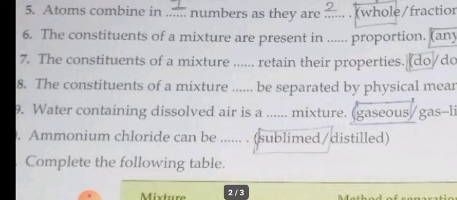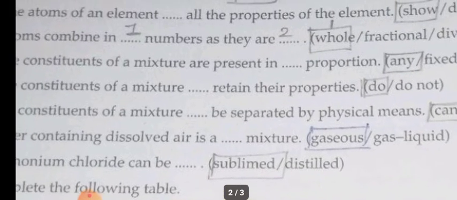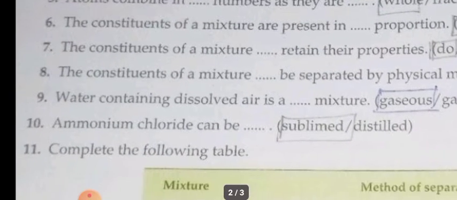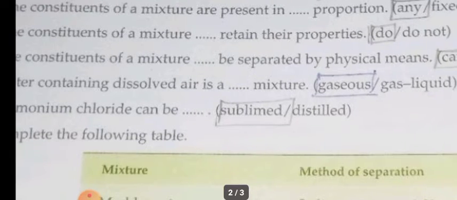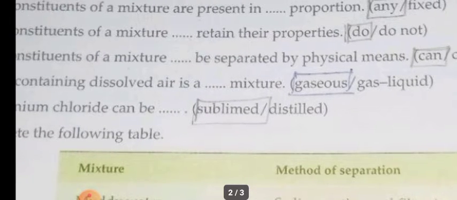For example, if you are making a sand and salt mixture, if you take 1 tablespoon of salt and 1 tablespoon of sand, it will form the mixture. Even if you take 2 tablespoons of salt and 1 tablespoon of sand, it will also form the same mixture, isn't it? So there is no definite proportion. Did you understand, children?